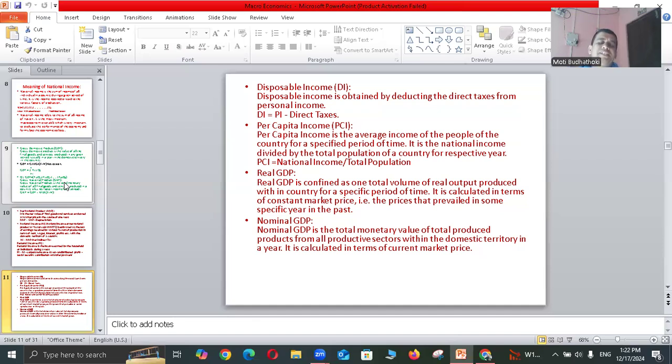And nominal GDP. Nominal GDP is the total monetary value of total products from all productive sectors within the domestic territory in a year. It is calculated in terms of current market price. Nominal GDP gives the exact rate of GDP in the present time, but real GDP gives the level of GDP for a specific period of time.